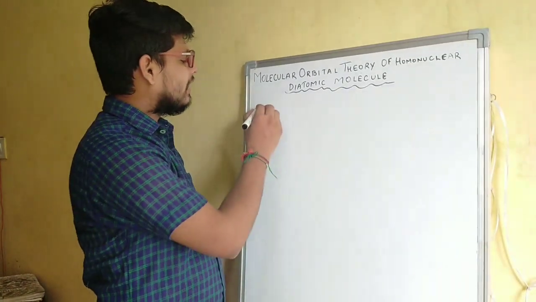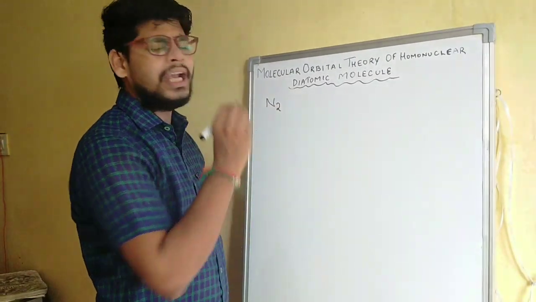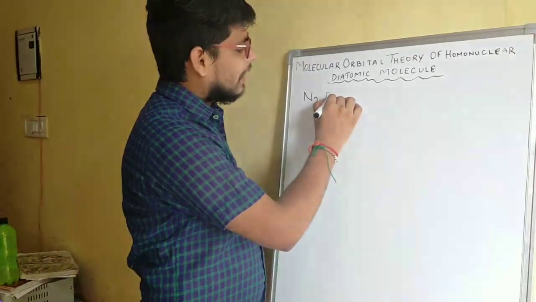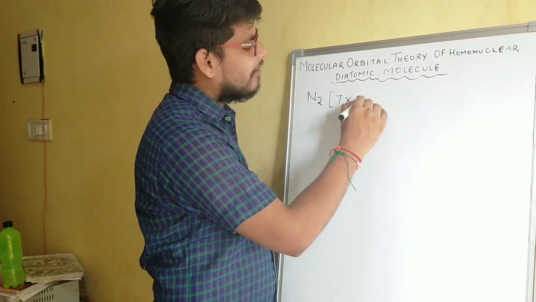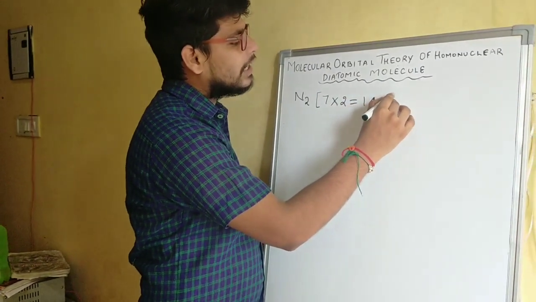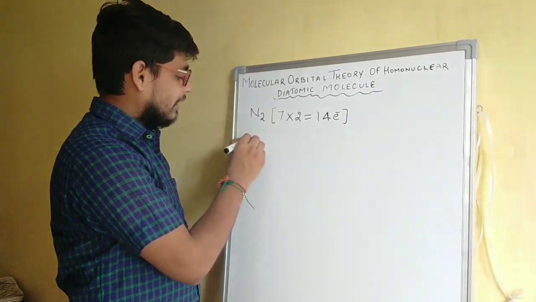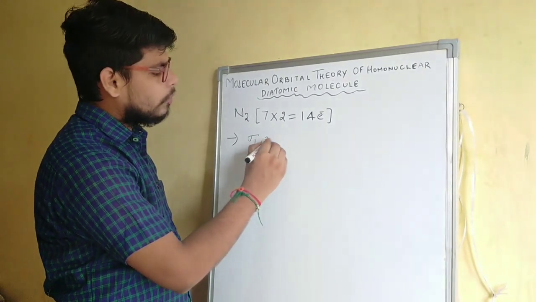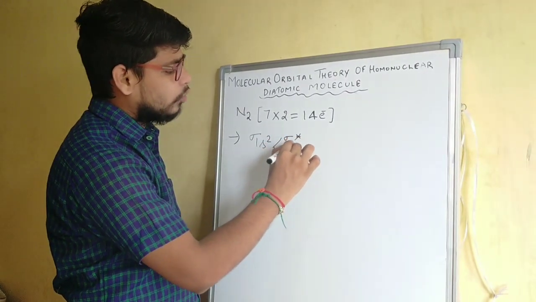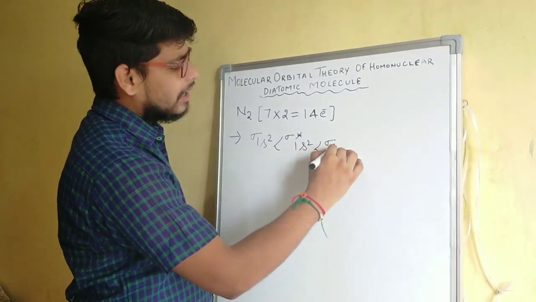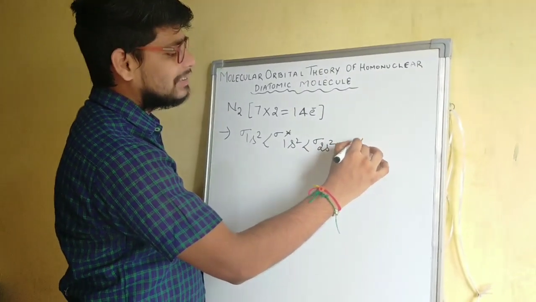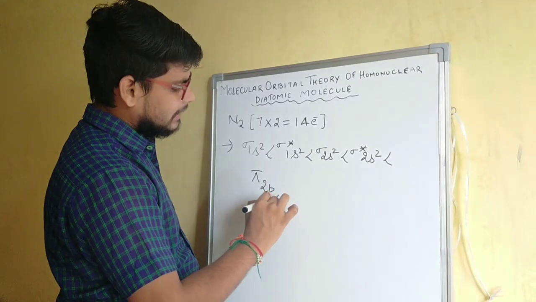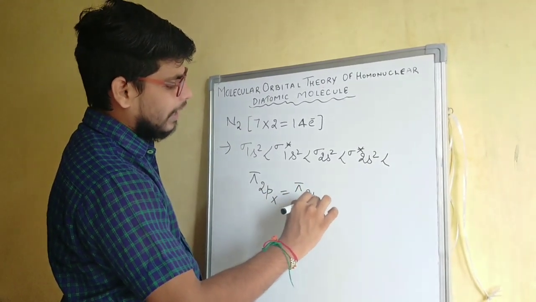Let's say we have to write the molecular orbital configuration of the N2 molecule. So we will count the total electrons in N2. Since one nitrogen has 7 electrons, in 2 nitrogens there will be 7 into 2, that is 14 electrons. And if we want to write the molecular orbital configuration, it will be sigma 1s2, sigma star 1s2, sigma 2s2, then sigma star 2s2, after that pi 2px equals pi 2py.